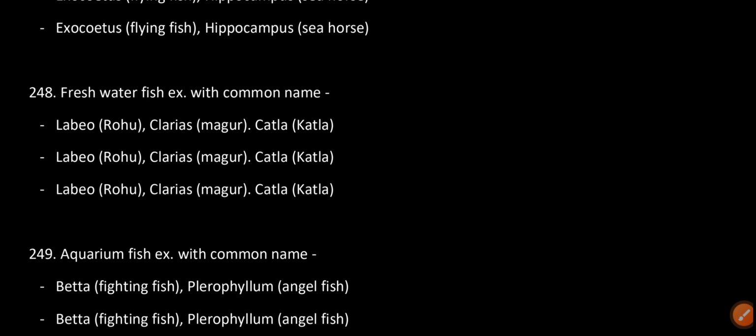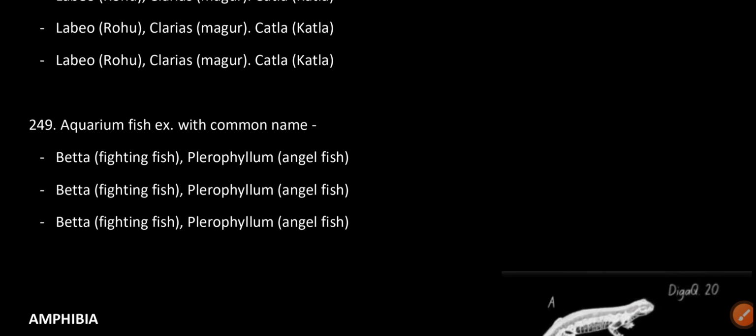Freshwater fish example with common name: Labeo rohu, Clarias magur and Katla.